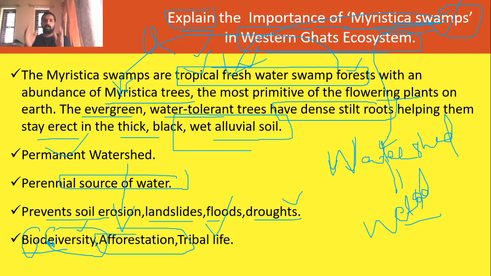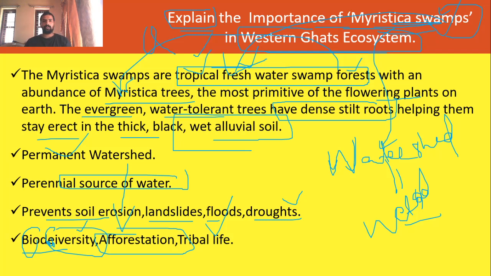So Myristica swamps are very important in the Western Ghats ecosystem. The Western Ghats continue through these six states, mainly towards the southern states, and you can see the swamp in the Western Ghats ecosystem.